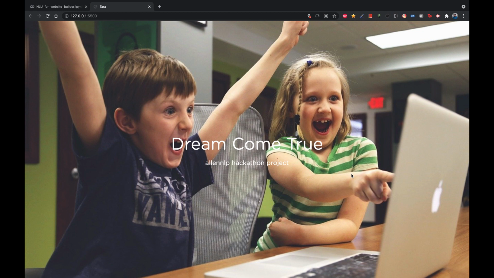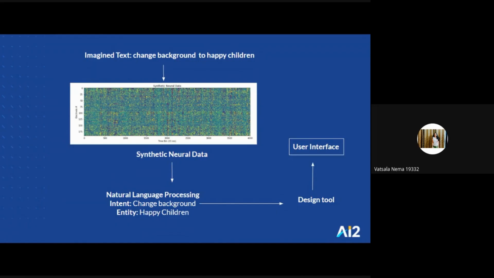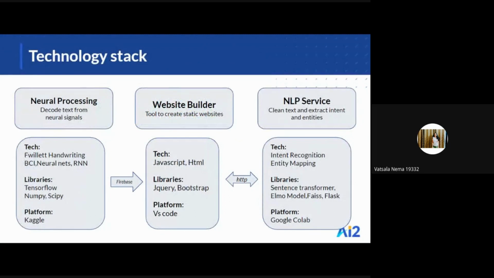We have used the Imagine BCI dataset to train our RNN model. Once the sentence of the user is extracted and filtered from the neural signals, we use our NLP models, that is the Paraphrase MiniLM of 6 layers, and ELMo, for entity and intent recognition, respectively. After that, the design tools process it and perform actions accordingly. Here is the technology stack that we've used.